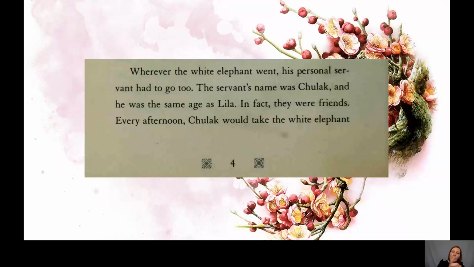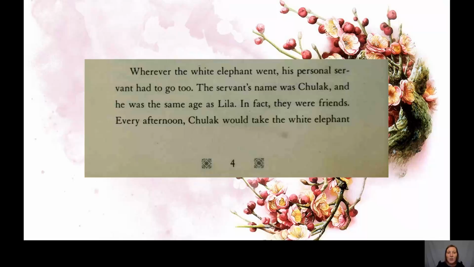Okay, we're just going to go back to the last part of page 4, just to recap our brains so we know where we're going from. So I'm going to start. Wherever the white elephant went, his personal servant had to go too. The servant's name was Chulak, and he was the same age as Lila. In fact, they were friends.